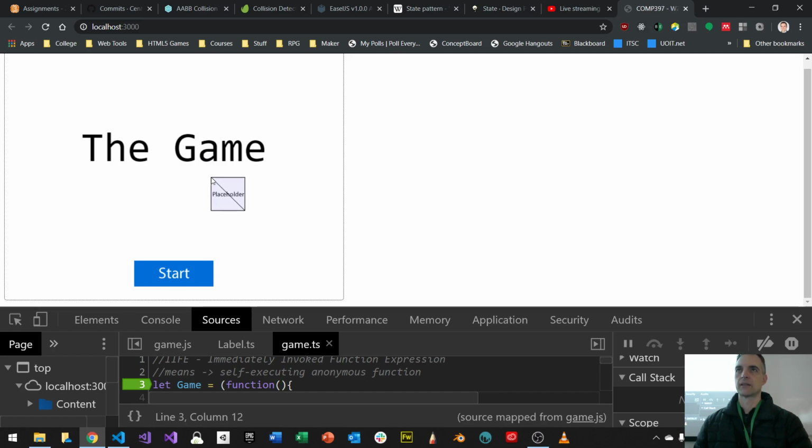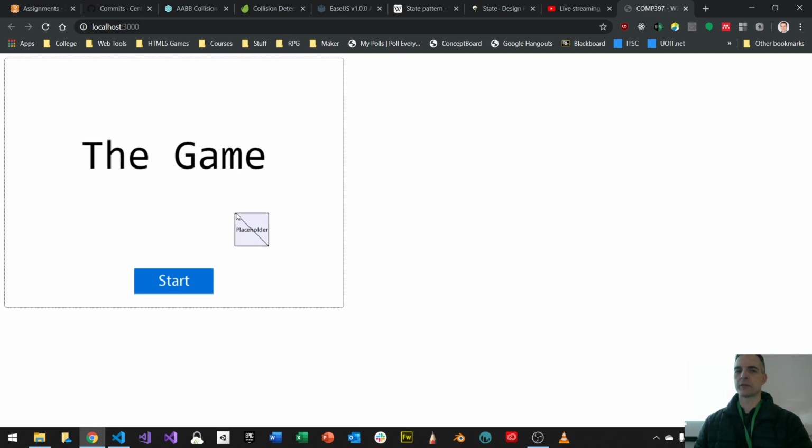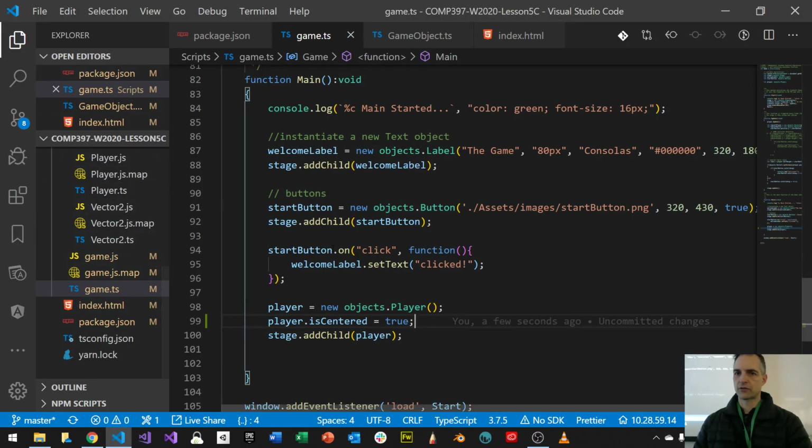Why is that? So now we have to do some debugging. The reason I want to do debugging is because it's not working. So first we do some refreshing. We make sure everything's refreshed and transpiled. This is good, so this should work, right? I mean, I'm centering it, so why isn't it working? Well, we kind of added it to the stage after it was centered. That's okay, we're saying it's true. So let's track it and see what we're getting, to see if this true goes in where it's supposed to go. Because we've already done it once, we know it works because it doesn't center so far.